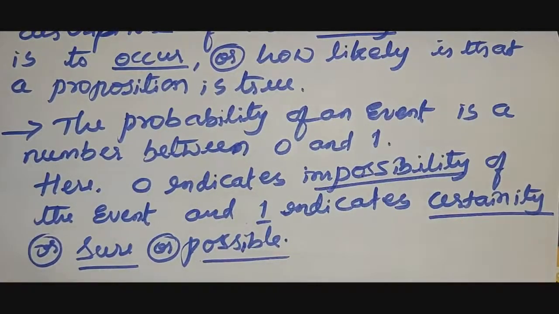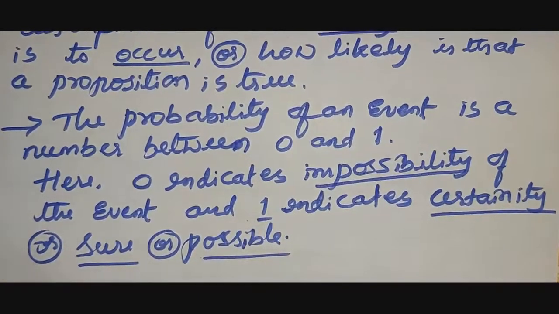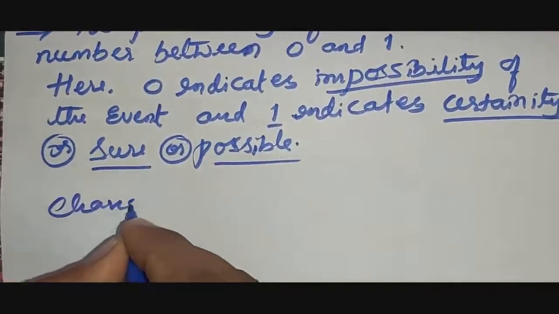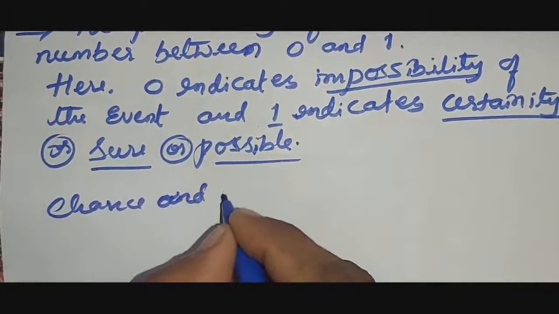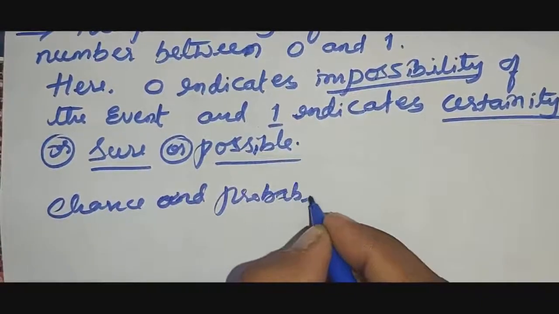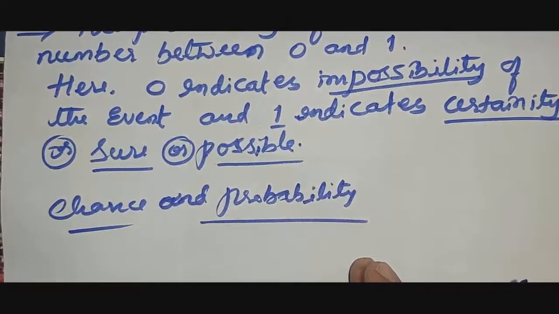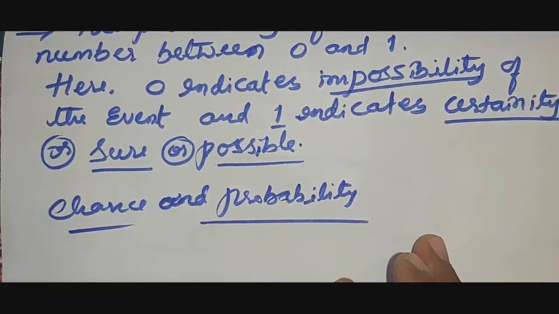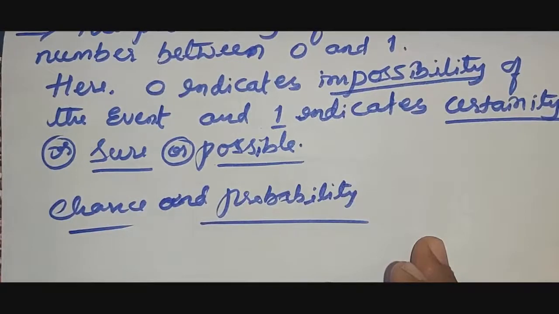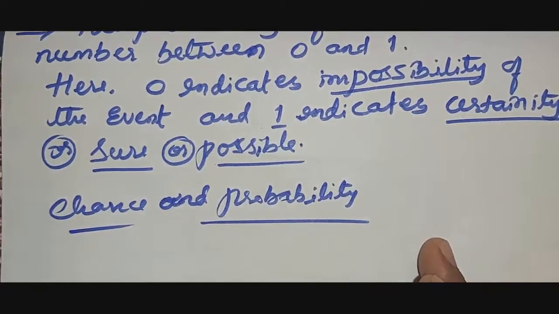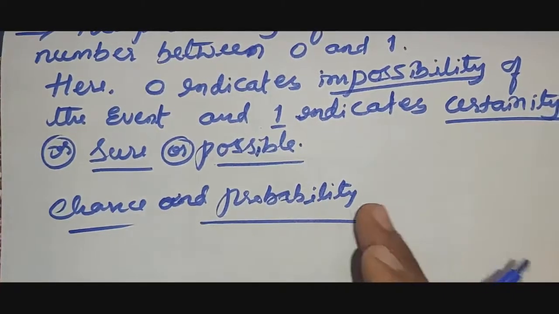and 1 indicates certainty, a sure event. For example, let me explain chance and probability. The words chance and probability often come up in our daily life, right? We often say, there is no chance of rain today, is it? And we also say things like, it is quite probable that India will win the World Cup, or 50-50 chances. So, let us try to understand these terms a bit more.